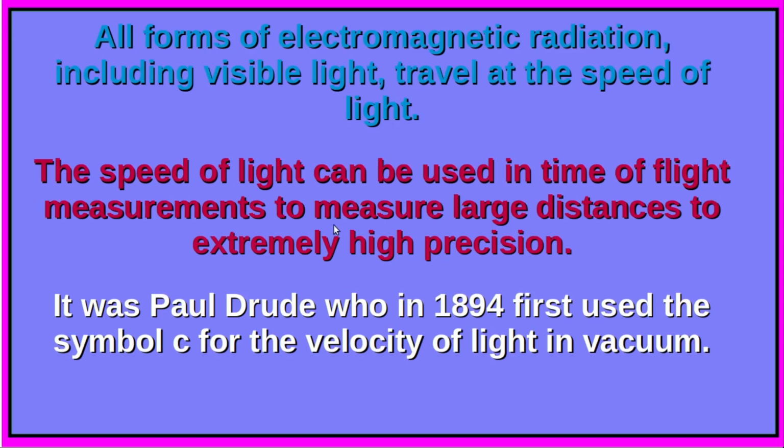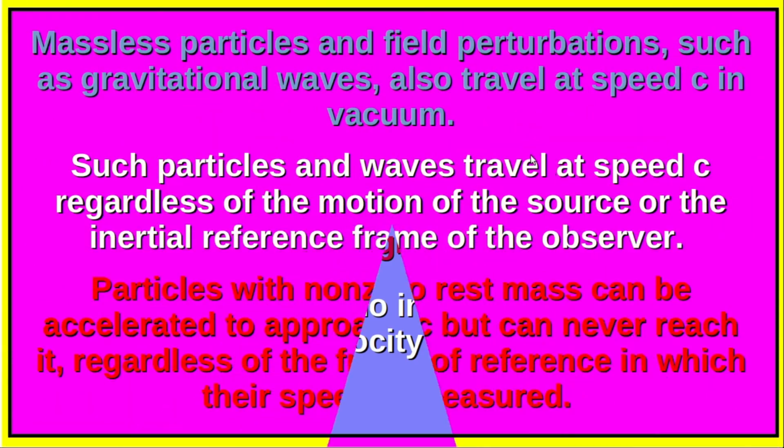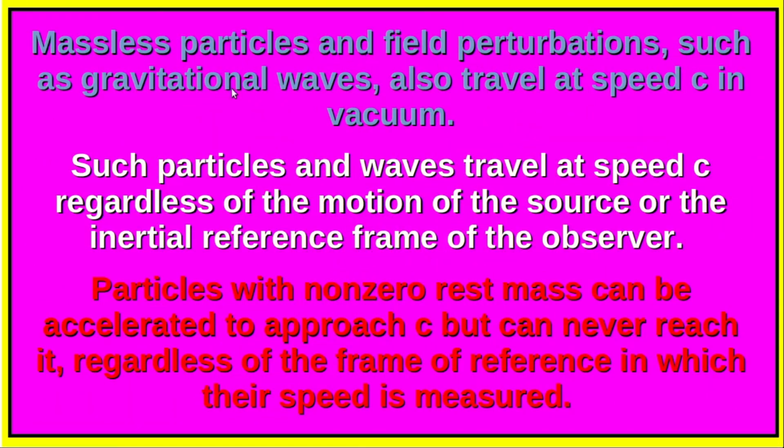This particular constant can be used in time of flight measurements to measure large distances to extremely high precision. It was Paul Drude who in 1894 first used the symbol c for the velocity of light in vacuum. Massless particles and field perturbations such as gravitational waves also travel at the speed of light in vacuum. Such particles and waves travel at speed c regardless of the motion of the source or the inertial reference frame of the observer. This is the so-called special theory of relativity, which was suggested by Albert Einstein. Particles with non-zero rest mass can be accelerated to approach c but can never reach it, regardless of the frame of reference in which their speed is measured.